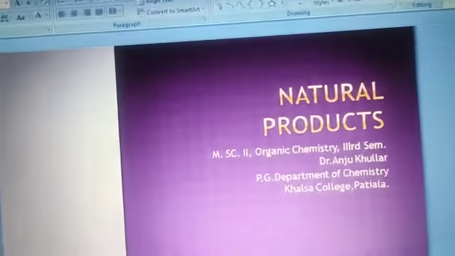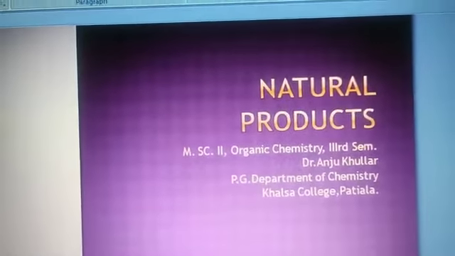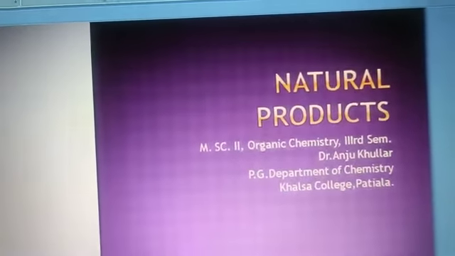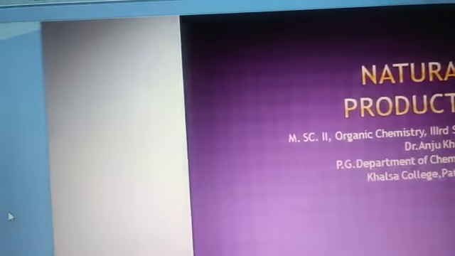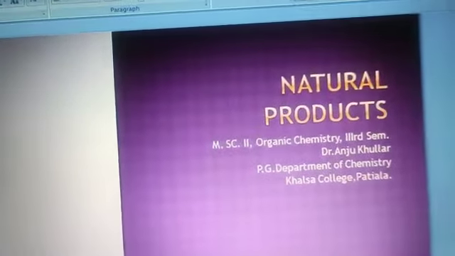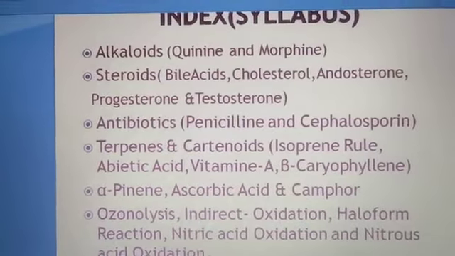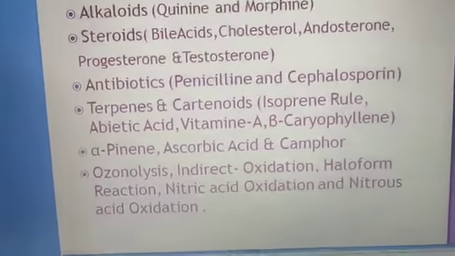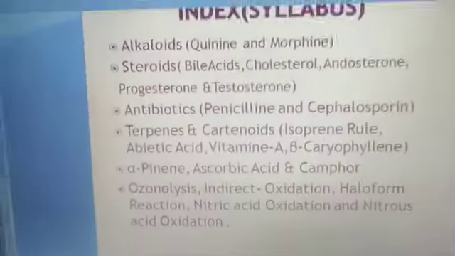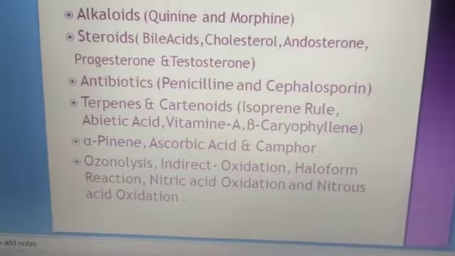Hello, dear students. As we discuss the topics of natural products, which are part of the syllabus of MSc 2 Organic Chemistry 3rd semester, in the previous video I discussed the index, which is alkaloids, steroids, antibiotics, terpenes, carotenoids, alpha-pinene, ascorbic acid, camphor, ozonolysis, direct and indirect oxidation. These are the essential parts of our syllabus.